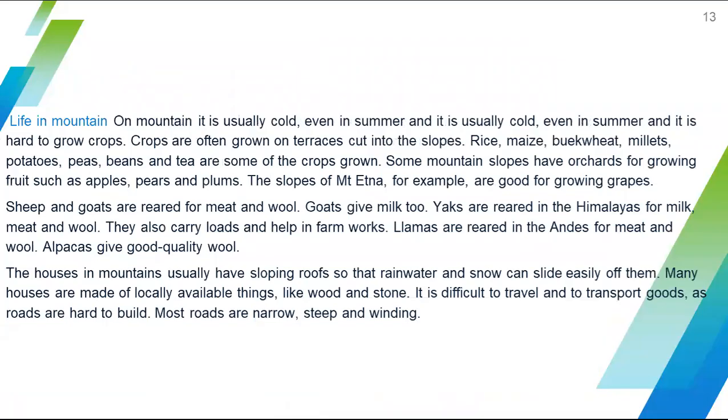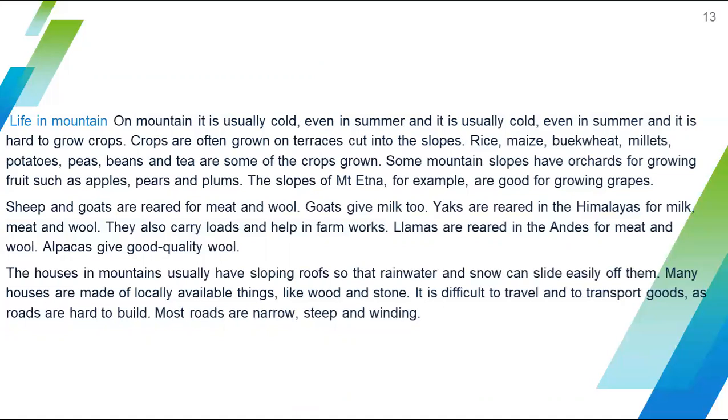So first one is life in mountains. On mountains, it is usually cold. We know that in mountain regions, normally there is a cold climate, even in summer. It is hard to grow crops. Crops are often grown on terraces cut into the slopes. In that region, crops are grown on terraces in the mountain region.